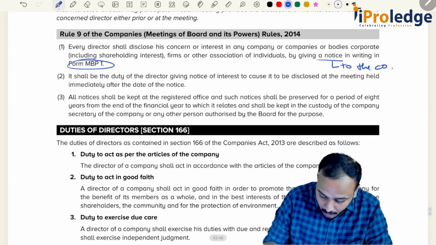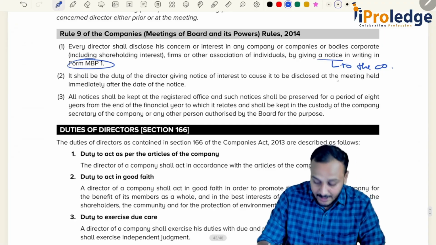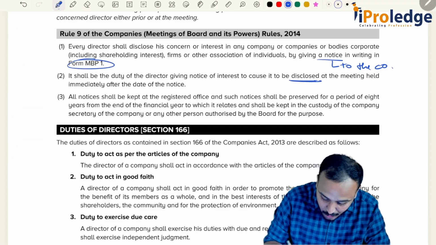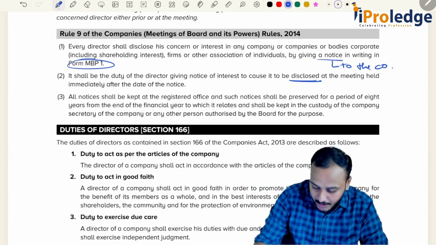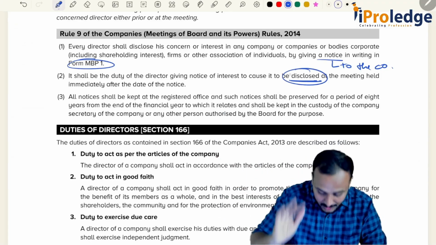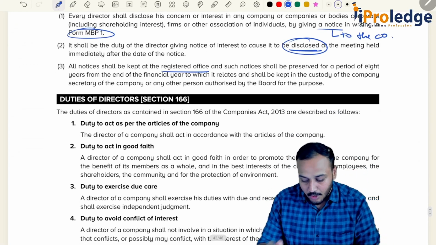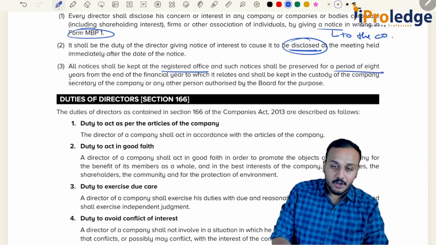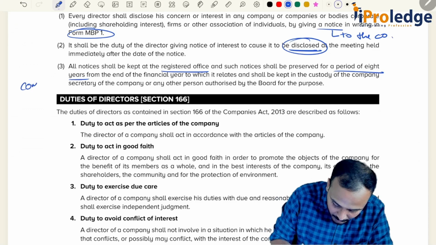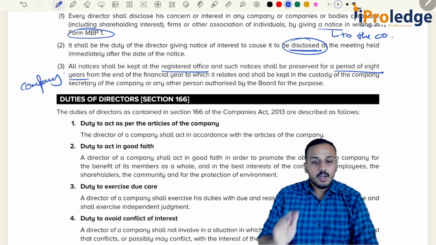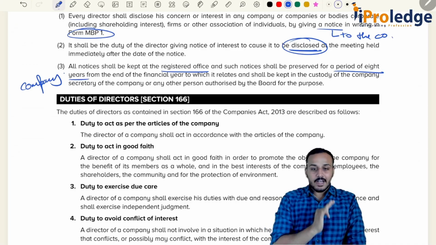It shall be the duty of the director giving notice of interest to cause it to be disclosed, and now he has to make sure that this is disclosed in the upcoming board meeting, that is, the immediately next board meeting. All notices shall be kept at the registered office and shall be preserved for a period of 8 years. Now this third point is an obligation on the company. That is it. This is your section 184.